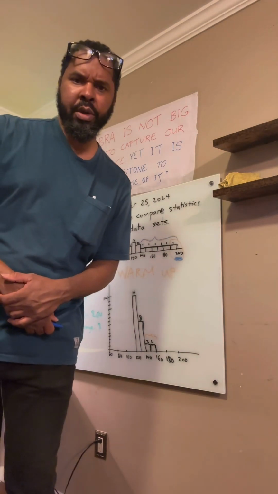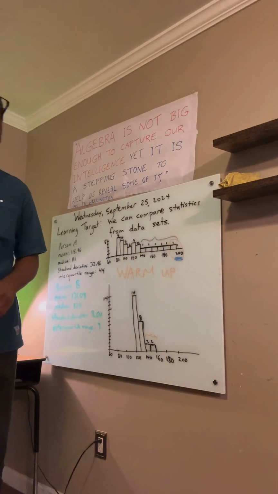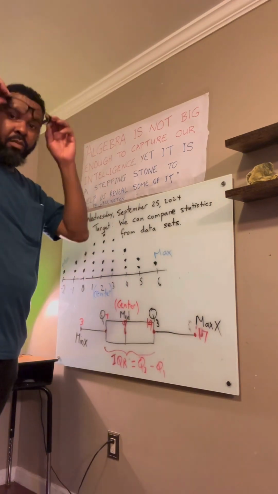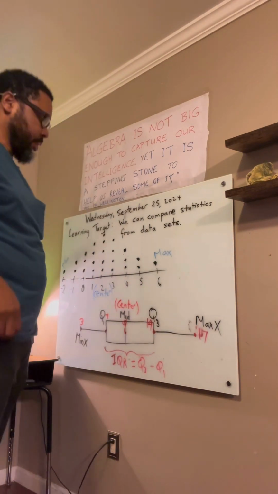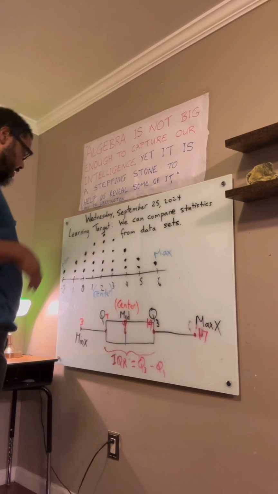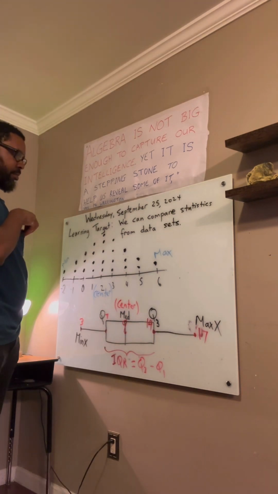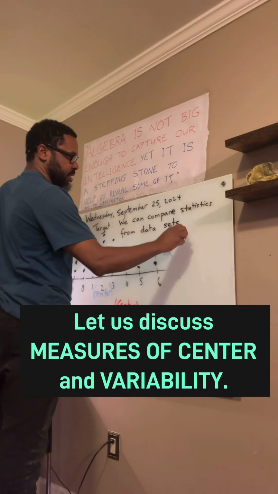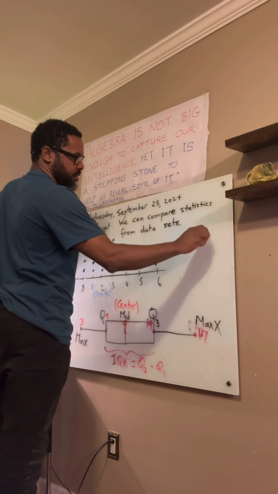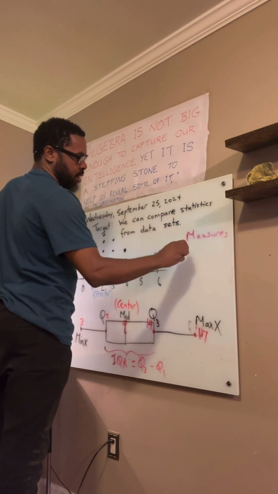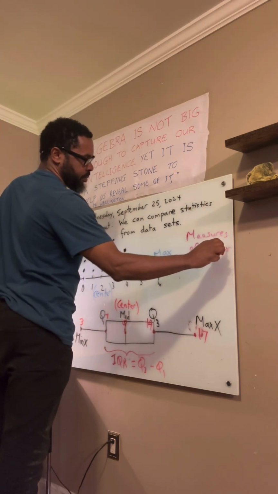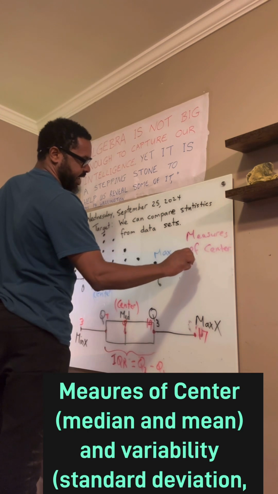I am going to ask us to move on. Before moving on, let us discuss measures of center and variability.